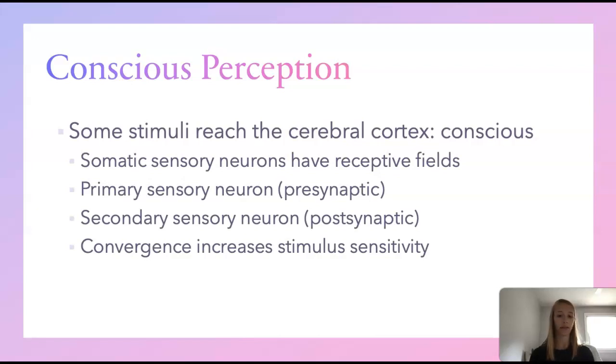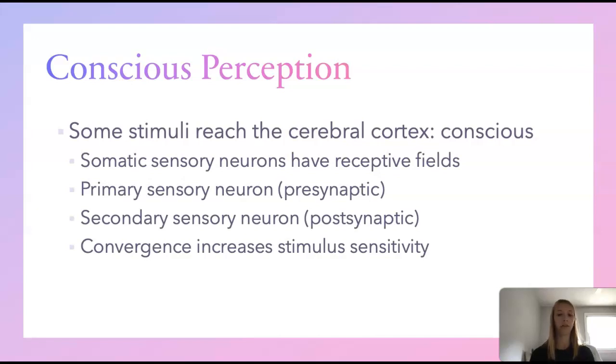In some simple cases, only one receptive field is associated with one sensory neuron, and this is called the primary sensory neuron. The primary sensory neuron synapses on one central nervous system neuron, which is called the secondary sensory neuron.